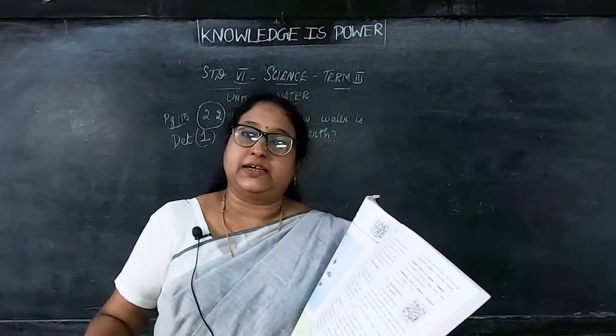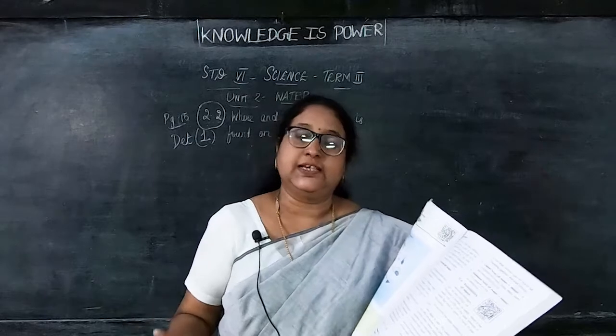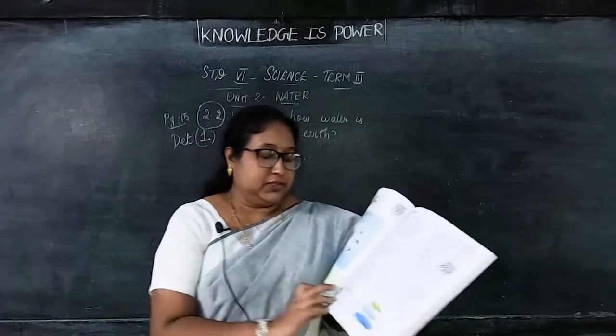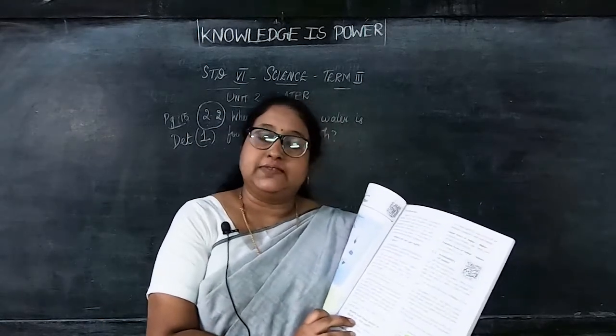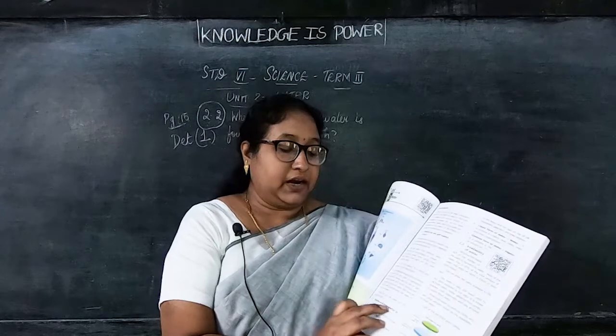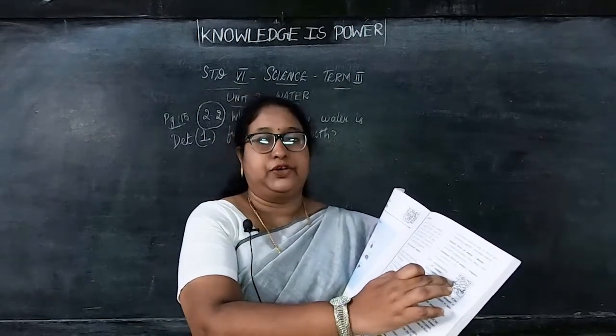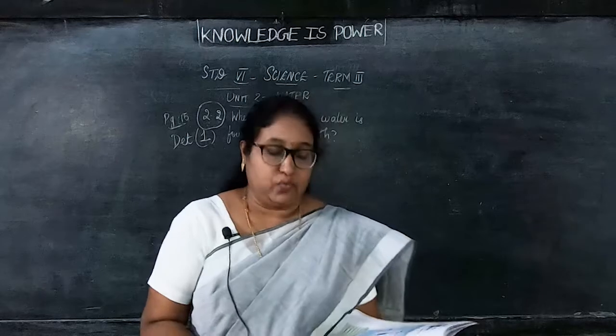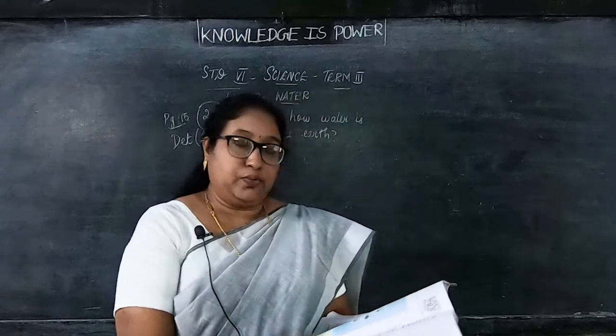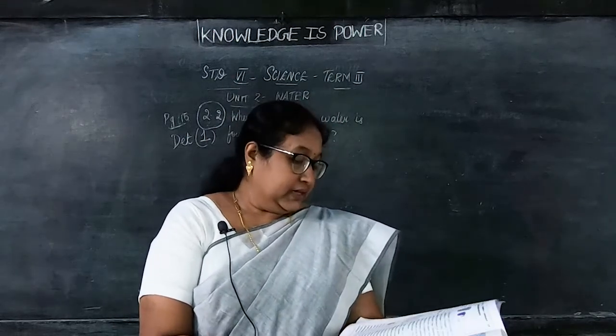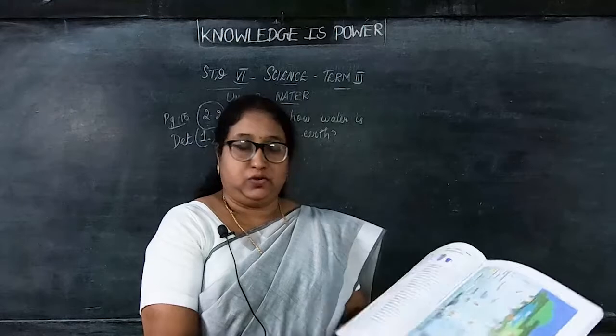While I am taking the class itself, I will tell you some of the questions. Just mark it. So this is your first question. The question is in the book itself. Where and how water is found on the earth. This paragraph, what I have taken for you now, that will be your detail 1. Now 2.3 is omitted for you. Then the 16th page, no need.